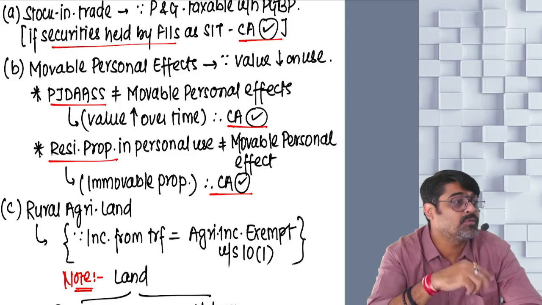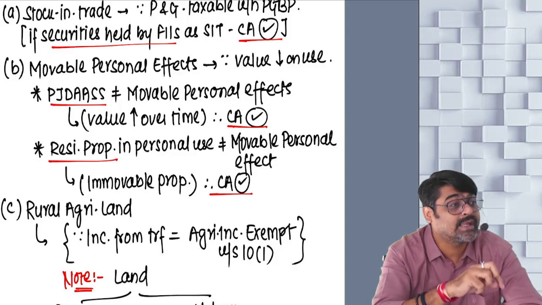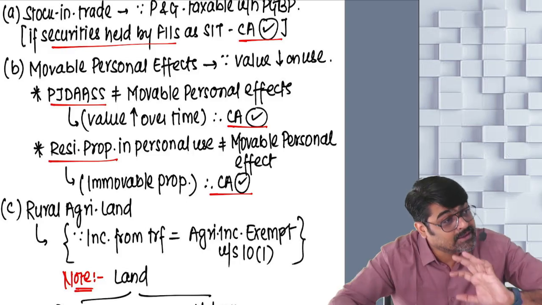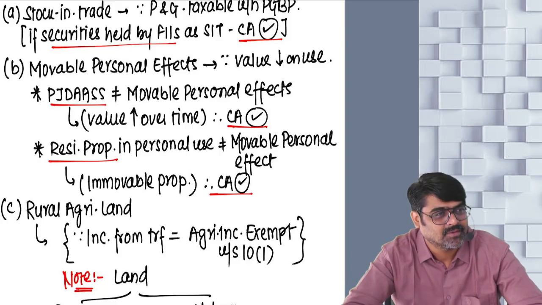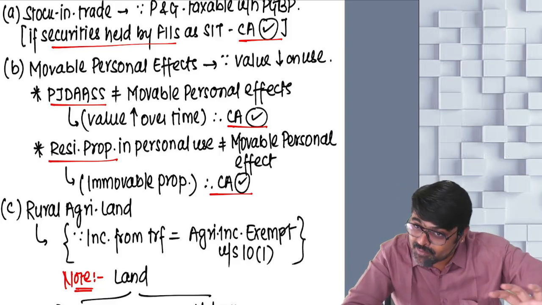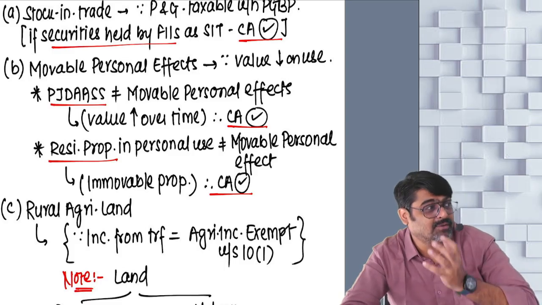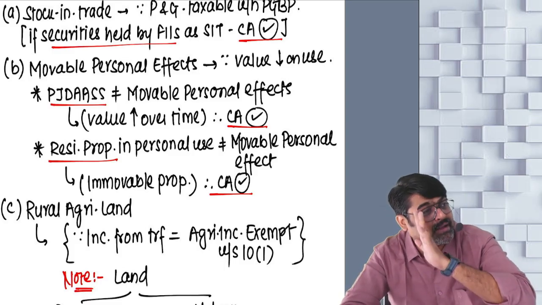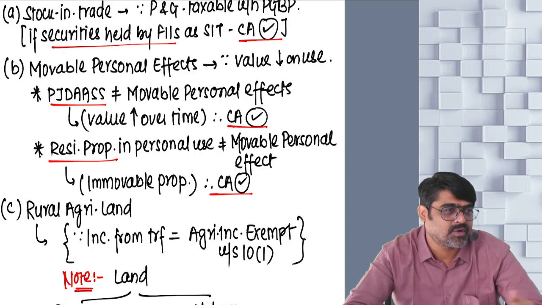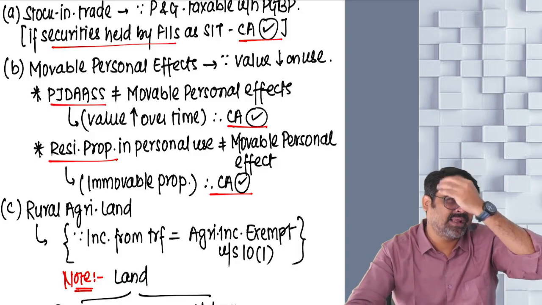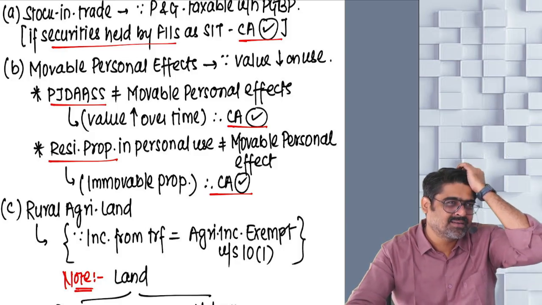And what if we want to charge tax on the gain arising on these assets? We will not be able to do so if we exclude them also. So while excluding movable personal effects, we are not going to exclude PJ Das. It will remain as your capital asset. P for paintings, J for jewelry, D for drawings.